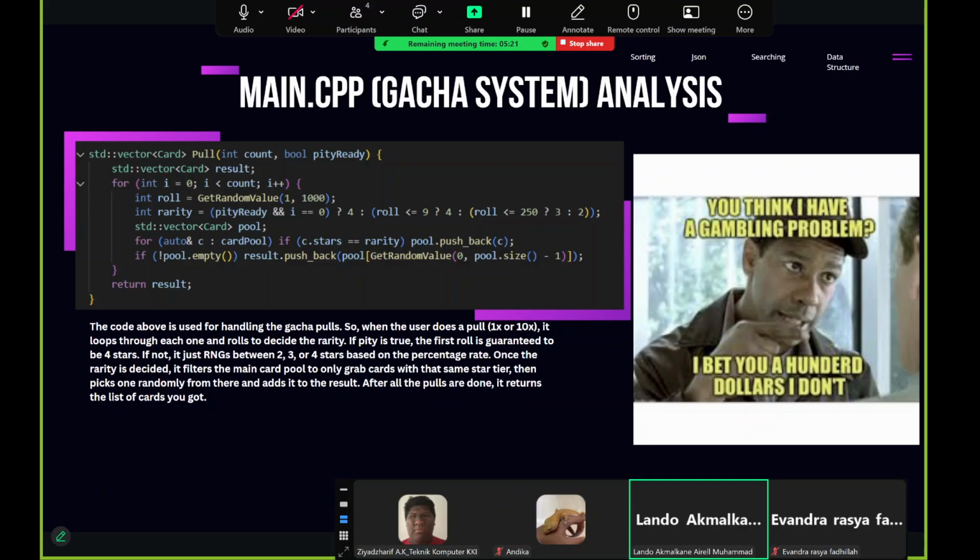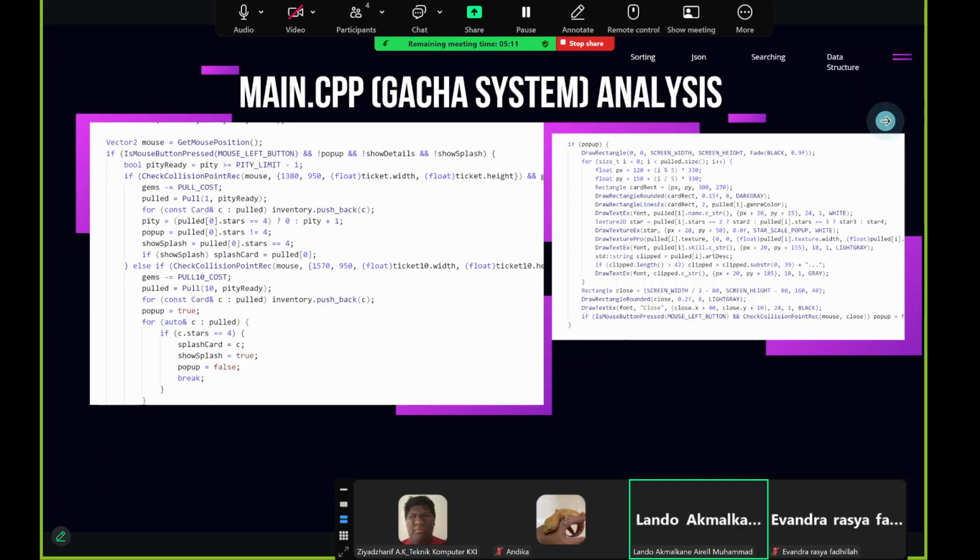And once the rarity is decided, it will filter from the main card pool and grab only the cards with 2 stars. Say if you got 2 stars, it will select randomly from the 2 star pool, and it will do the same for 3 or 4 stars. And after it's all done, it's going to return the list of cards you got.